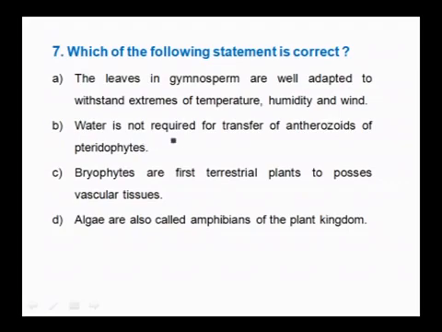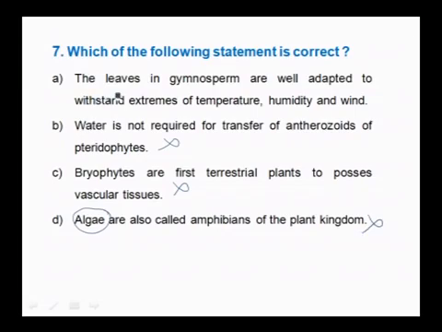So, water is not required for the transfer of antherozoids of pteridophytes is a wrong answer. From the previous question, we know that water is required for transfer of antherozoids. Bryophytes are the first terrestrial plants. No, we know that first vascular plants are pteridophytes, not bryophytes. So, this statement is also incorrect. Algae are also called amphibians of plant kingdom. Bryophytes are called amphibians of plant kingdom but not algae. So, this is also a wrong option.